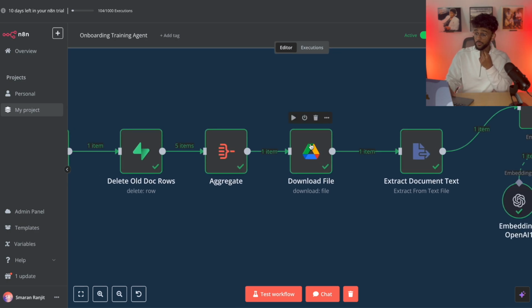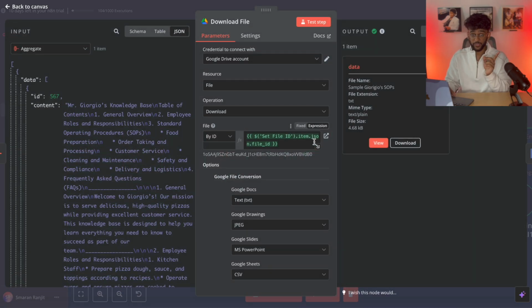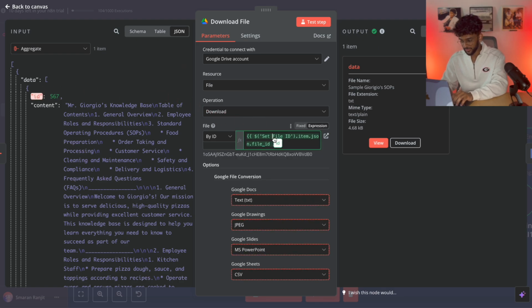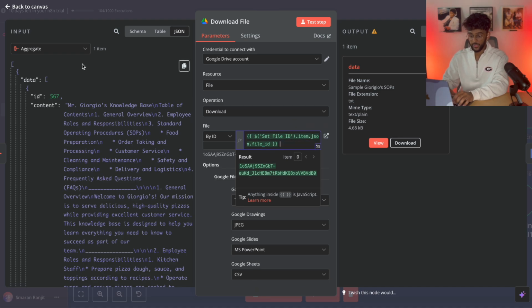The next node is downloading the file. Now this is where that previous setting the file becomes important. It's because this is a different variable. You want to copy this down word for word because you can't just drag. If you drag this on here, it's going to say JSON data.id, right? We're just talking about whatever's been spit out from the aggregate column, but we don't want that.